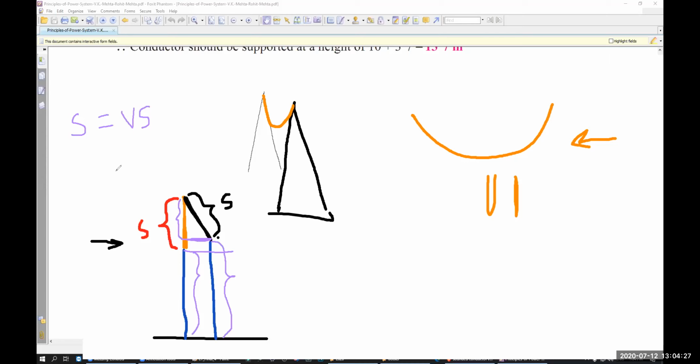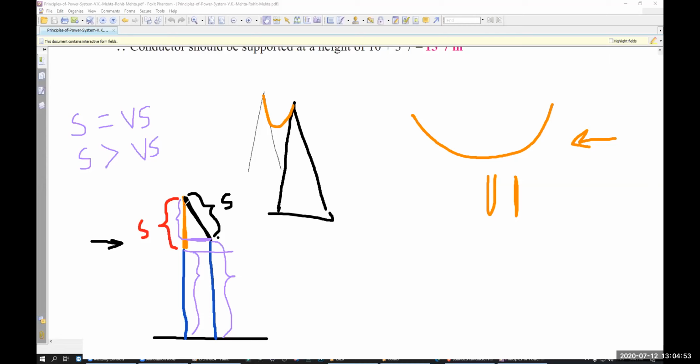But if there is any wind, your normal sag is bigger than vertical sag. That means your vertical sag decreases. If you have no wind, your vertical sag and your normal sag are the same. Understand? Yes, sir. Okay.